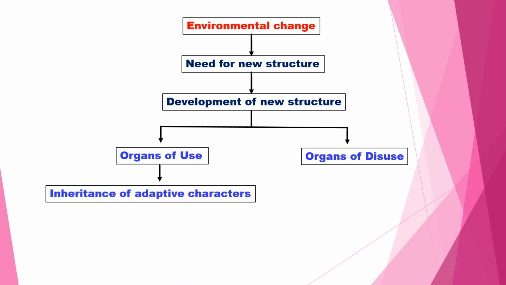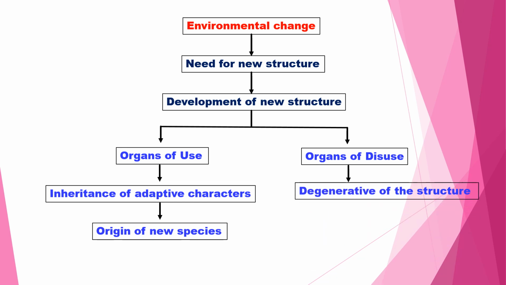If the organs are continuously used, through inheritance that character is transferred to the next generation, that is, the offspring. So new species will originate. New species will come, that is evolution. On the other hand, organs of disuse: any organ that is not used continuously shows degeneration of the structure. An example is the kiwi, which degenerated its wings.